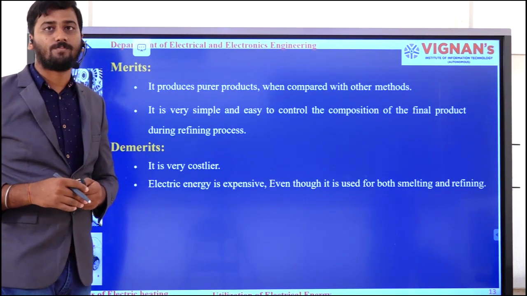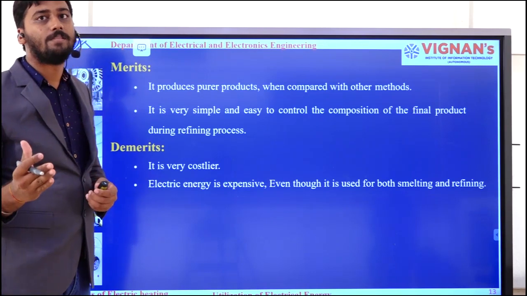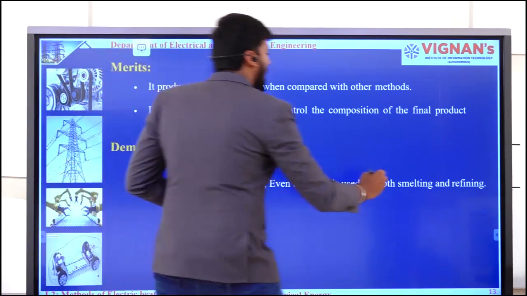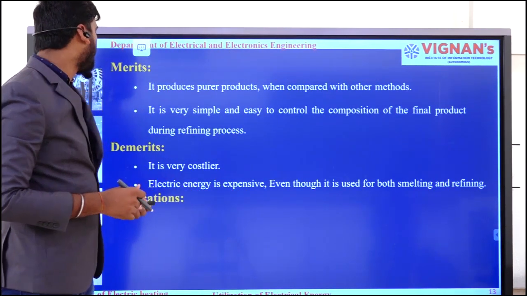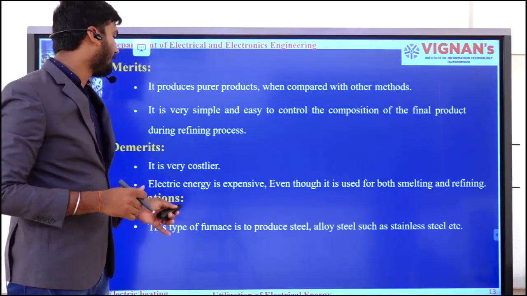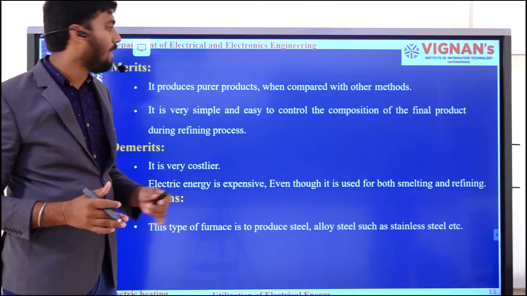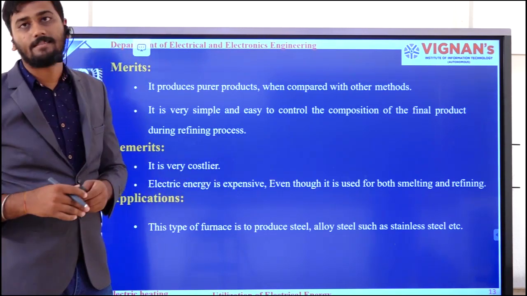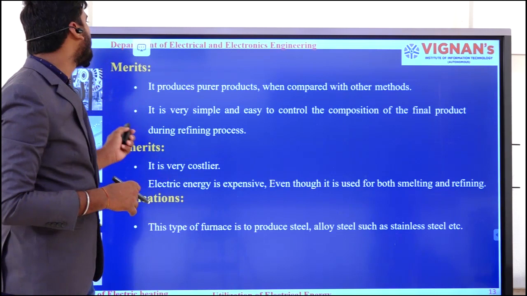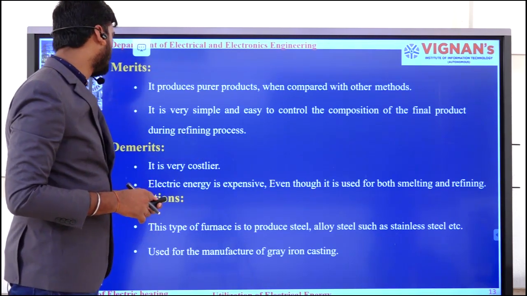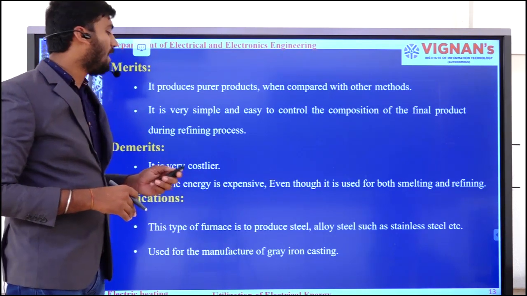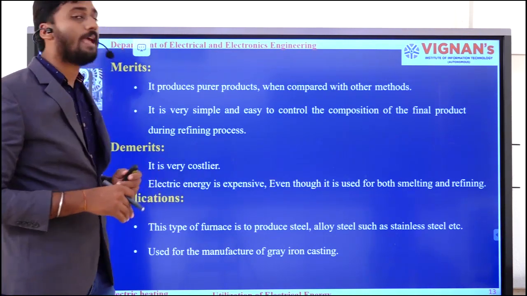Electrical energy is expensive, but even though it is expensive, we are using it for smelting as well as refining of elements. As for applications, this type of furnace is used to produce steel and alloy steel such as stainless steel, etc. This is about the direct arcing method. Also, this might be used for manufacturing of gray iron casting.